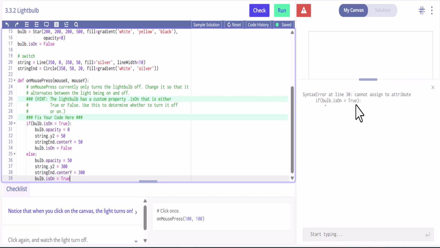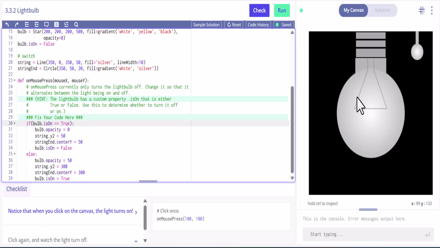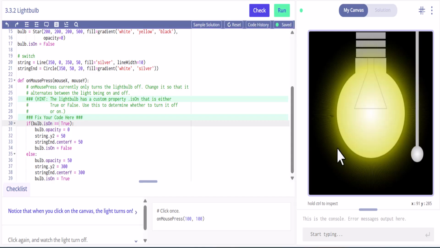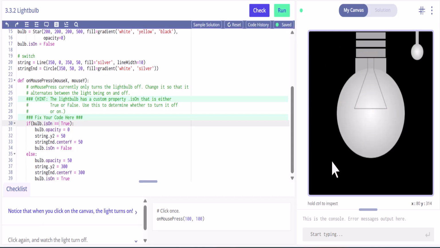Oh, cannot assign to attribute bulb is on. Oh, yeah, make sure you use two equals here, because if we use one equal, it's just assigning it the value, where this is a comparison operator. Sorry, I missed that. All right, let's go ahead and run again. And now we're on, now we're off.